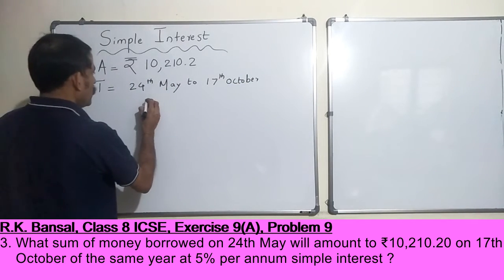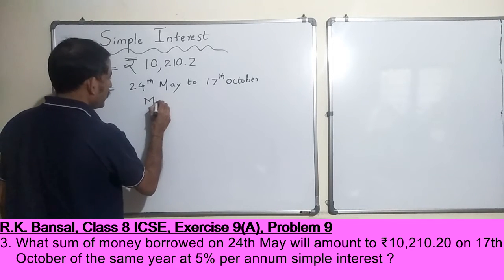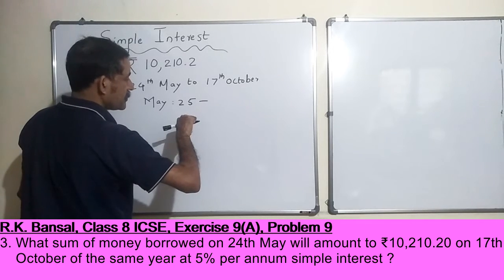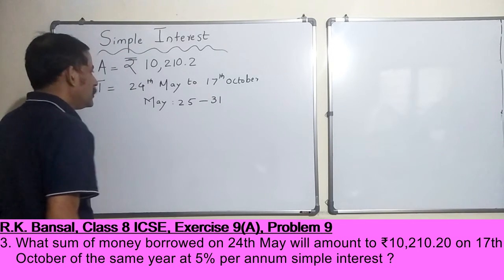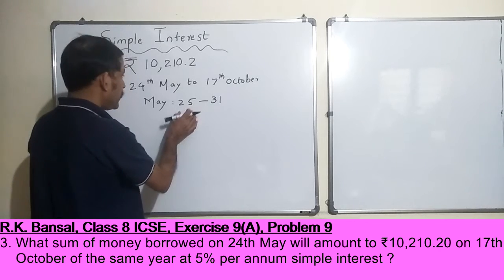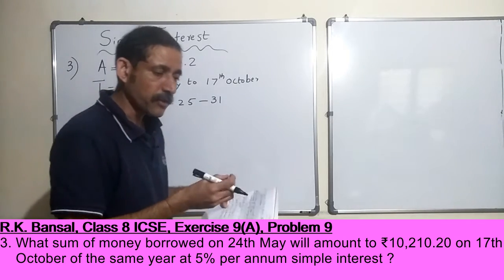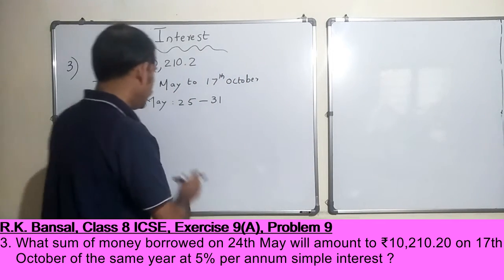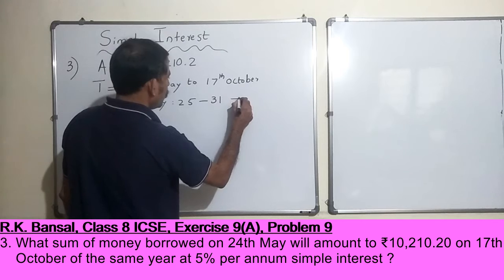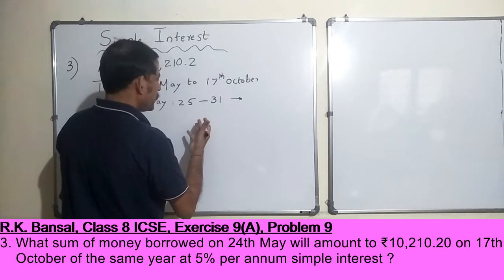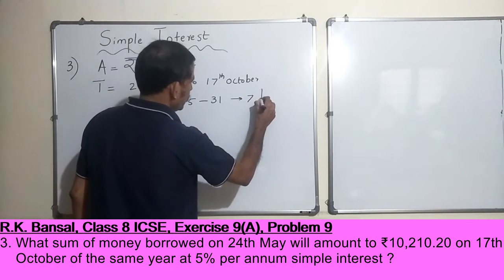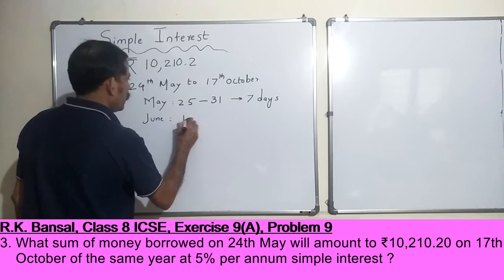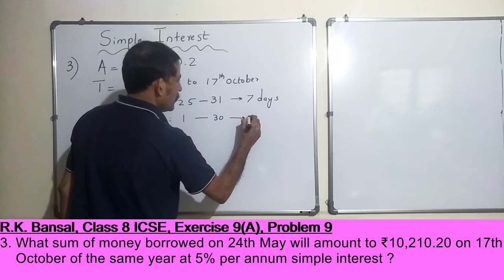So how many days in May? January, February, March, April, May. So 31, right? 31 days in May. So we will start counting from 25, because if you lend somebody money on 24th, 25th is the first day, 26th would be the second day, right? Similarly, this would amount to 25, 26, 27, 28, 29, 30, 31, 7 days. Okay. So 7 days here. June 1 to 30, there are 30 days. So 30 days here.